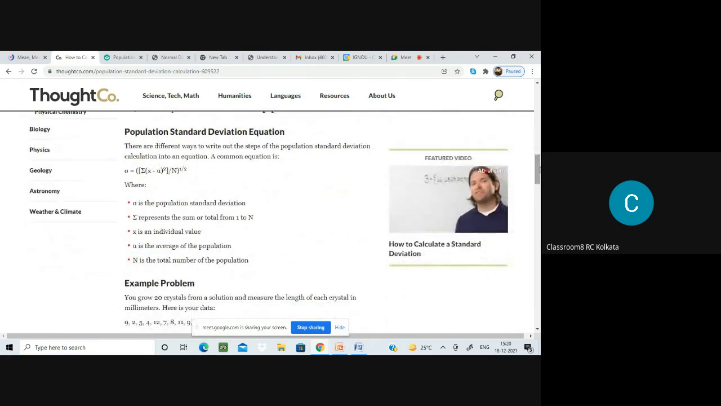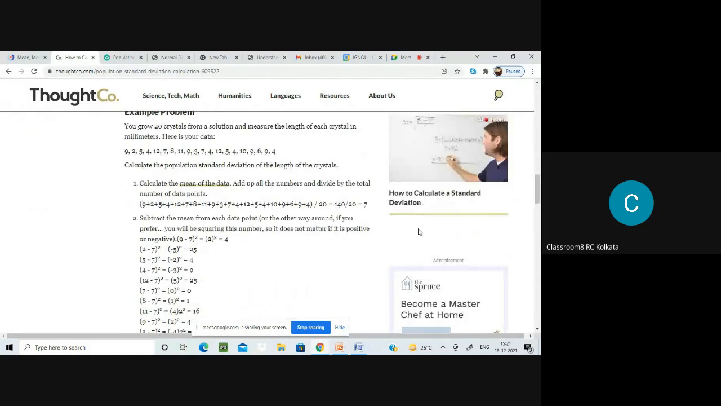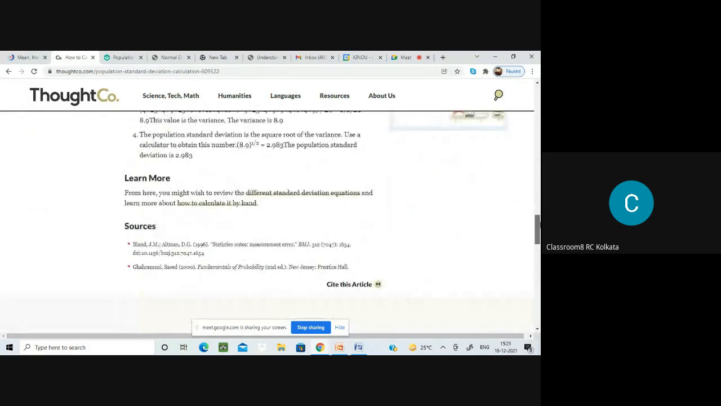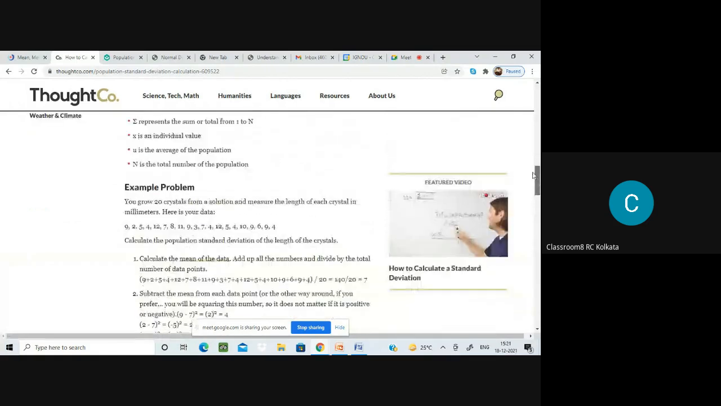Now there are two formulas of standard deviation. One is for the population, another is for the sample. Now, I have already told you in the last class what a population is and what a sample is. So this is the equation for the population, and this is the equation for the sample. There is another one for the sample as well. So I will show you, that is also there.